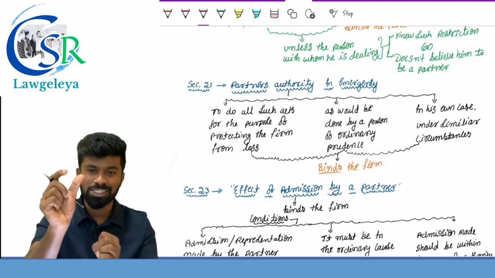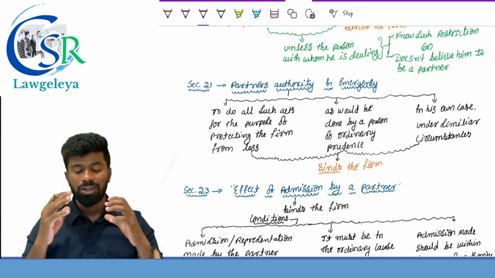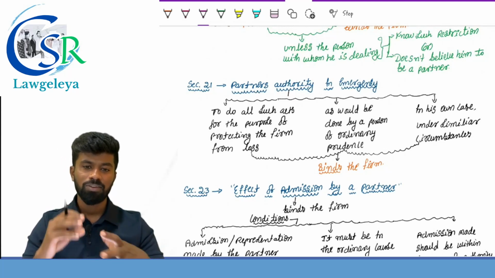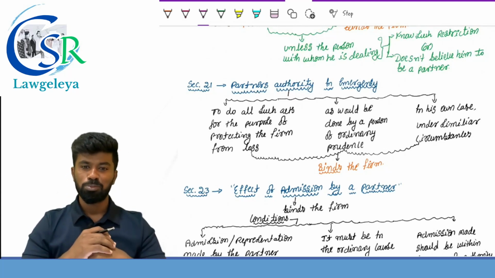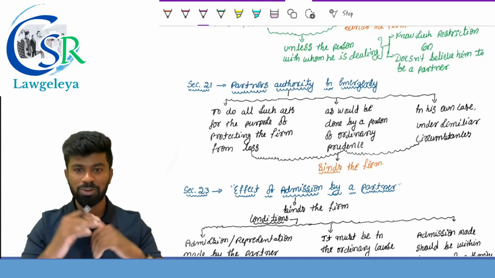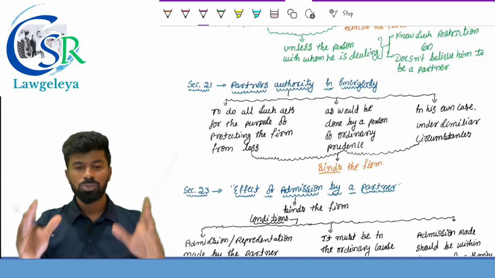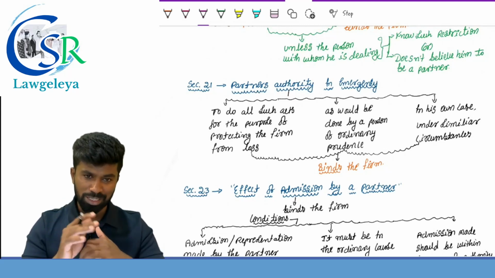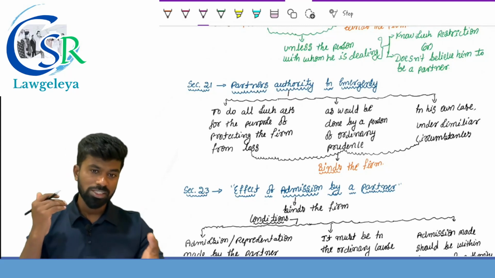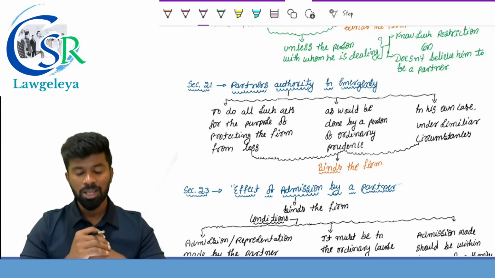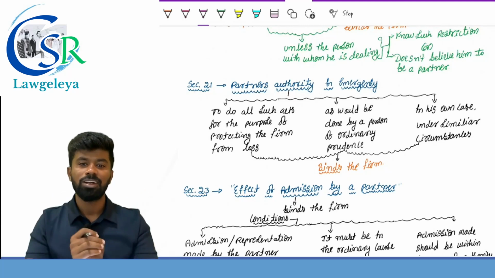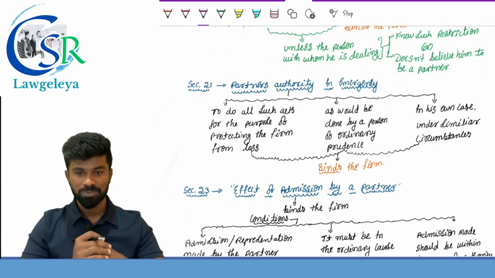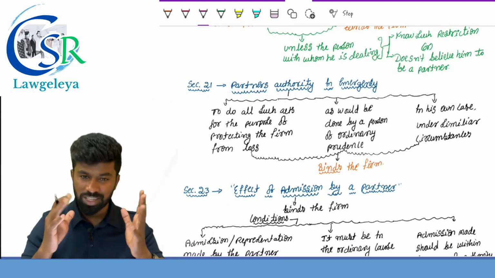If you remember the headings of these provisions, you can write the provisions in the examination. That is why I always make you remember the section numbers and the provisions in class in a fun way, not in a stressful way. Are you mugging up the section numbers? No. We learn section numbers to remember the provisions of the Act, not to write section numbers in the examinations. Obviously, if you write section numbers, that will give good marks. When you can learn sections in a fun and easy way, what is wrong in remembering section numbers as well as the provision? It is a bonus, correct? Yes, a bonus which only CSR students get.